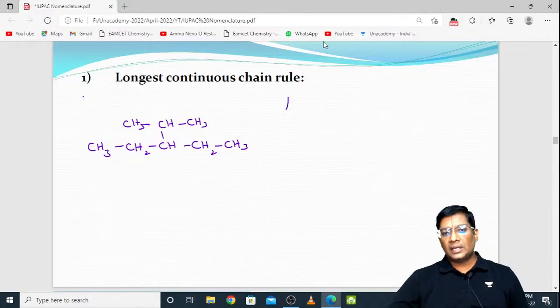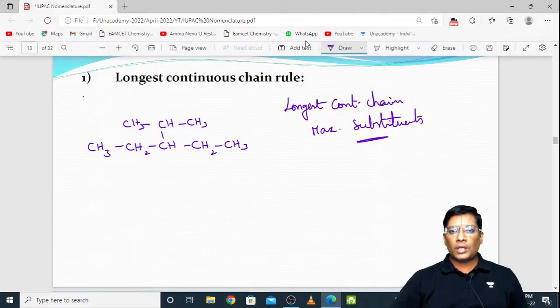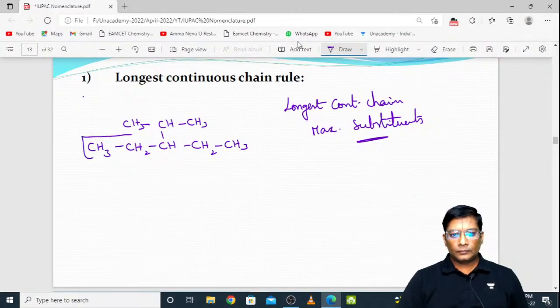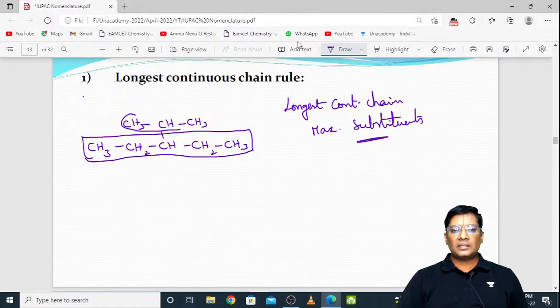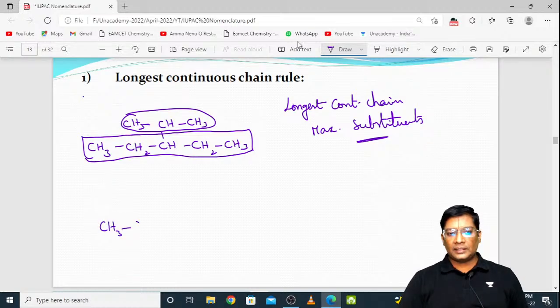Longest continuous chain means this longest continuous chain should have the maximum number of substituents. In such a way you need to make the longest continuous chain. Suppose you keep it like this as the longest continuous chain, see here this has only one substituent. Hi Krishna, very good. Having more substituents is the correct one. Suppose you take it like this: CH3, CH2, CH and CH2, CH3.